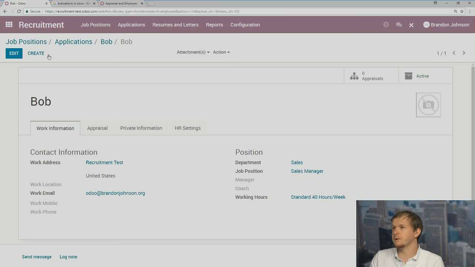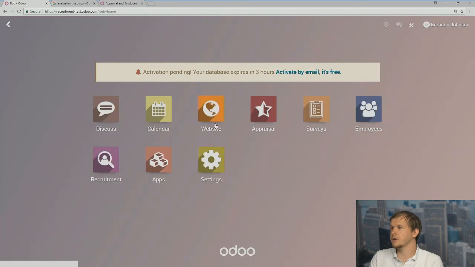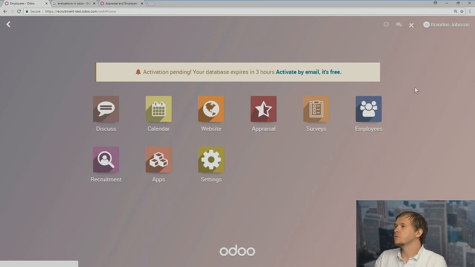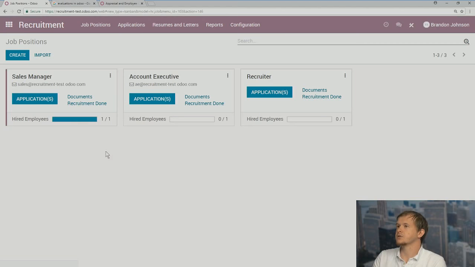So even though we were originally in recruitment, once we've added Bob as an employee, we can now officially look at him as an employee. So now Bob is our sales manager. Jumping back into recruitment, we have our sales manager, we hired our employee, so it now shows up like that.